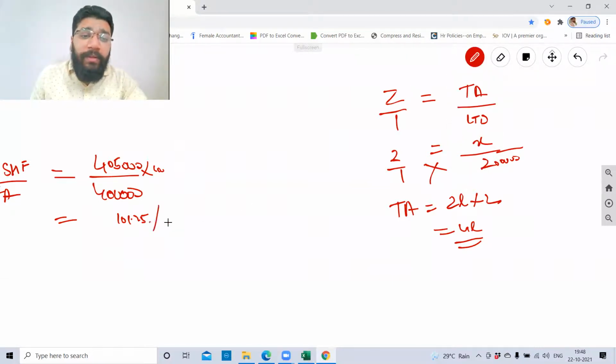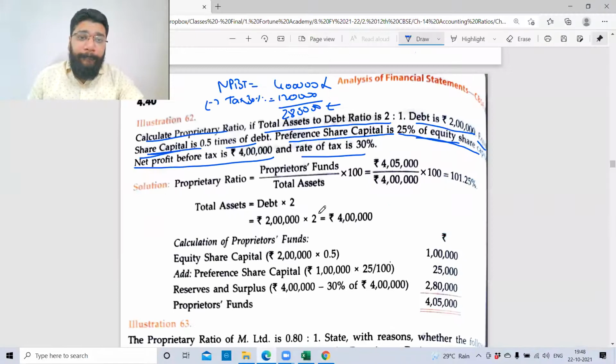Anybody finding it difficult to calculate this? Anybody wants me to repeat any point? You have to slowly read the question and understand what has been given. According to that, your equations will get developed one by one. Very challenging question, beautiful question. Mark it important.